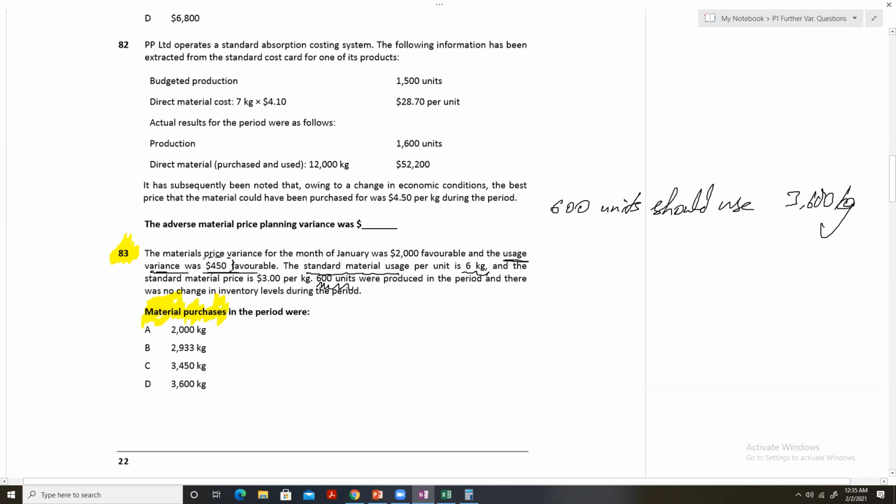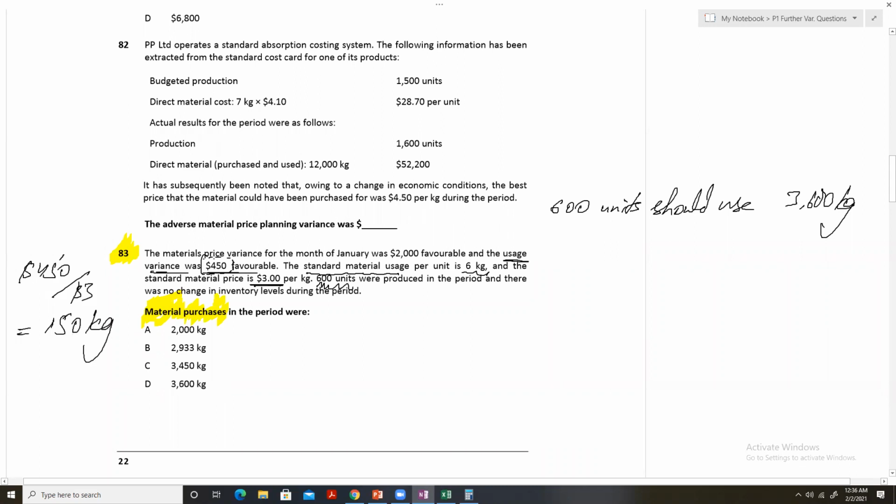Now the variance is given in dollars, in currency, not in terms of kgs or quantity. So to convert this variance to the quantity, we will simply divide this $450 by the standard material price, that is $3, and the answer that we get is 150 kg.